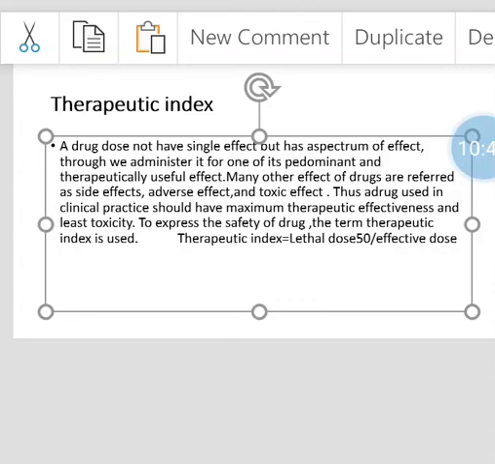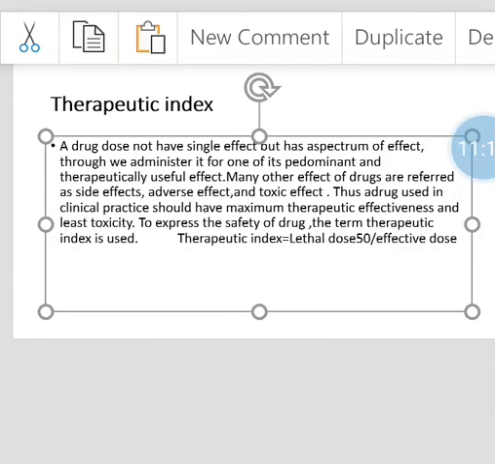A dose of a drug which produces the stated effect in 50% of individuals within the population is called a median dose, and depending on the stated effect, it can be designated as ED, effective dose, and LD for lethal dose, and so on. For assessing the safety of a drug, these two median doses are used.